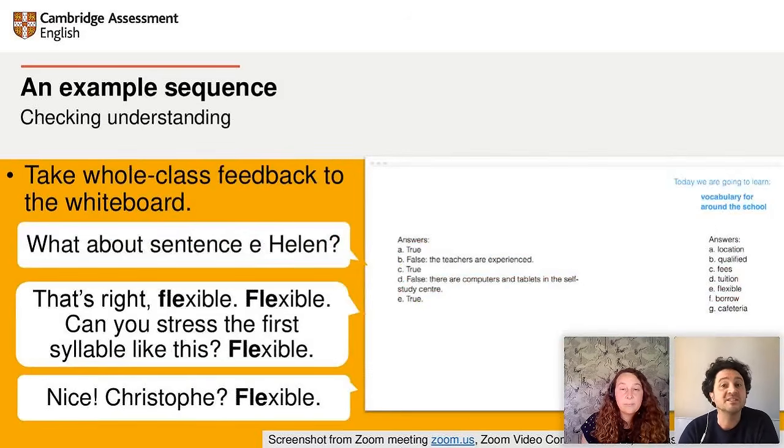Then, when everyone has completed the task, it's time to bring them back to the main room to take whole class feedback to the board again. With the vocabulary on the board, you can also take this opportunity to check parts of speech and pronunciation.